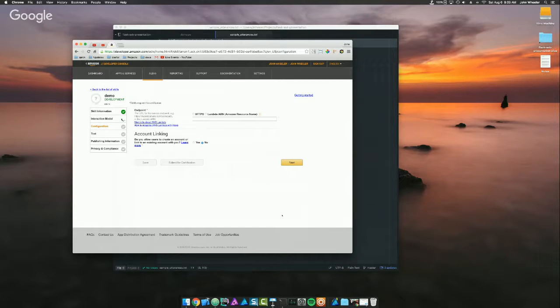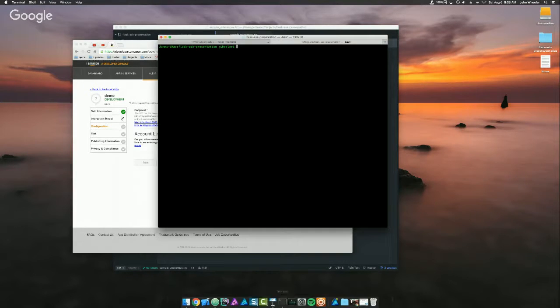Now, the really nice thing about developing with Flask-Ask is you can use a program called ngrok. And what ngrok does, I'll launch it. The command you give it is ngrok http 5000, since Flask launches on port 5000. And what that's going to do is it's going to create these random endpoints that you see right here. And what those endpoints do is you can give those to the Alexa service, and the Alexa service will forward its JSON to those, and then ngrok will forward that data to your local host program. So it's a secure tunneling proxy is what it's called.